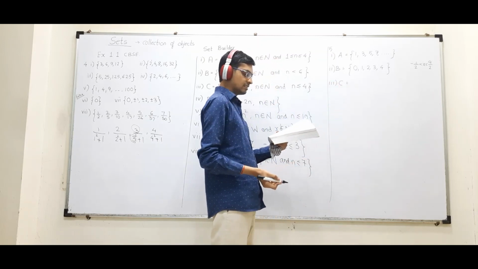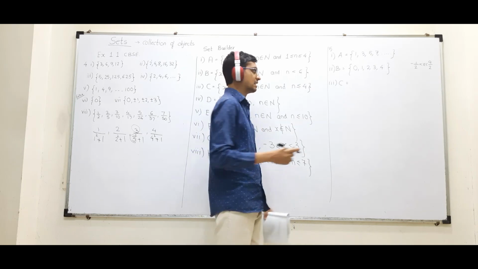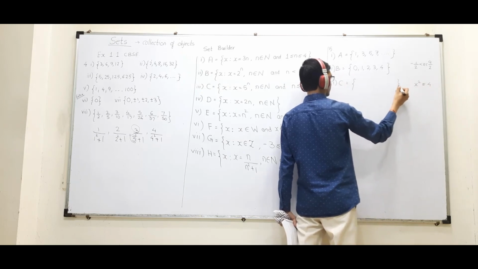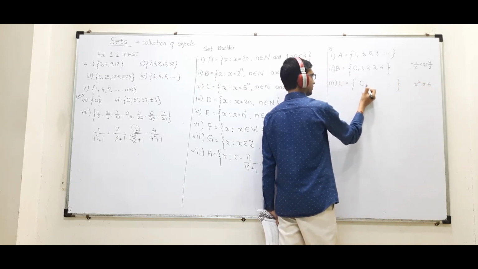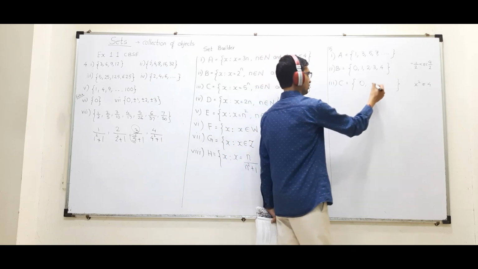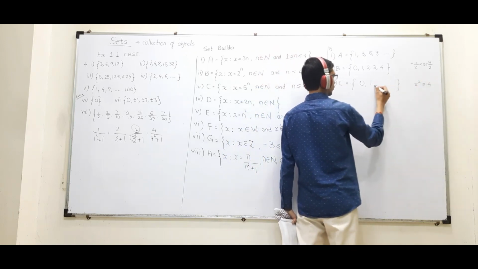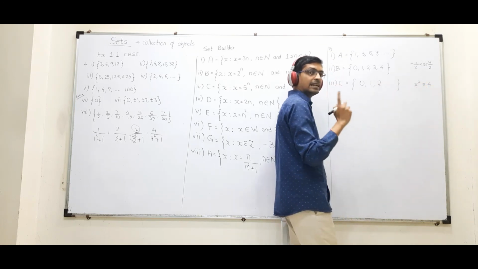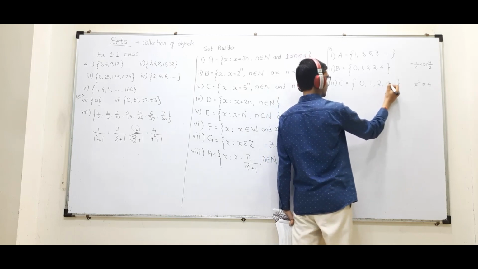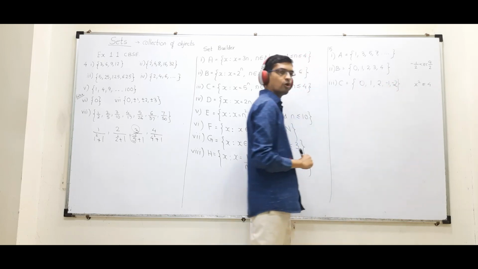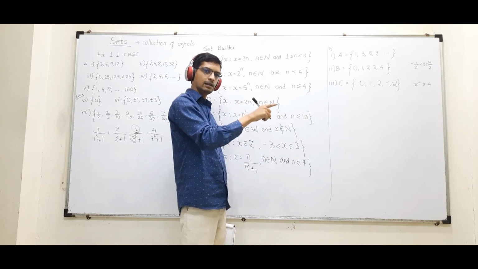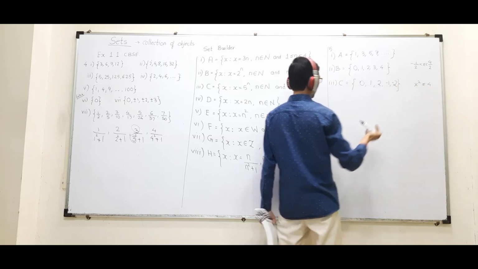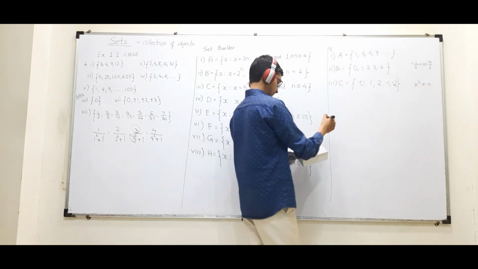Now third. x is an integer such that x square is less than equal to 4. I want x square less than equal to 4. So x 1 or 0 हो सकता है, वो 0 square is less than 4. 1 हो सकता है, 1 square is less than 4. 2 हो सकता है, 2 square is less than equal to 4. Integer बोला है, I can get minus 1 also, I can get minus 2 also. कि minus 1 का square 1 is less than equal to 4, minus 2 का square 4 is also equal to 4. Yes.